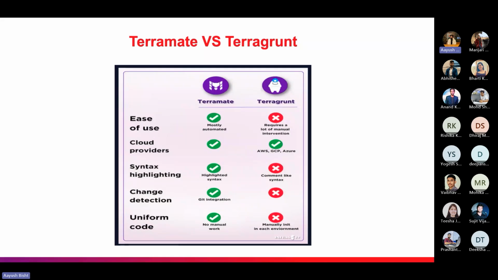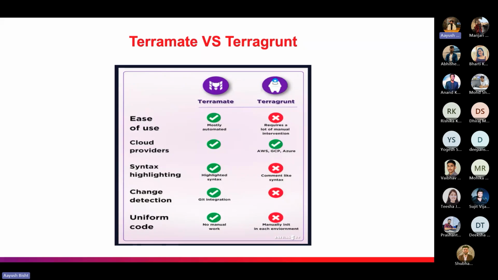This is the comparison between Terramate and Terragrunt. First is ease of use. While using Terramate, if you want to make a new environment or stack, you first need to create a stack and put it inside the module directory. Write only the generate block, which will be used by stacks to generate the code. For that, we can use the command terramate create and the name of the environment that you want to create. But for Terragrunt, we have to manually create all the environments separately and write the configuration file for each environment.